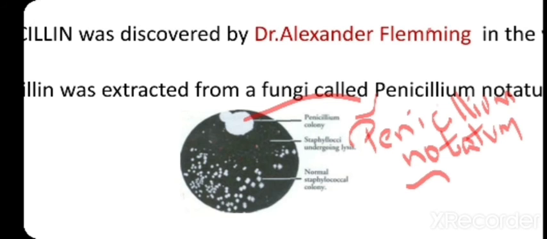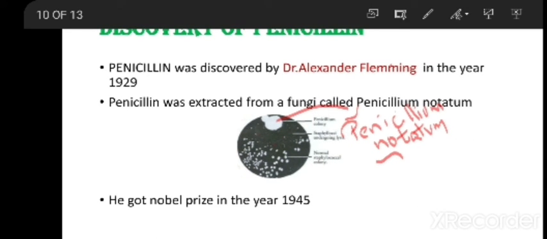That's why it got the name penicillin, due to the fungus Penicillium notatum. Like this, Alexander Fleming discovered penicillin.